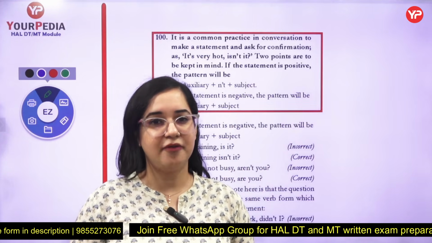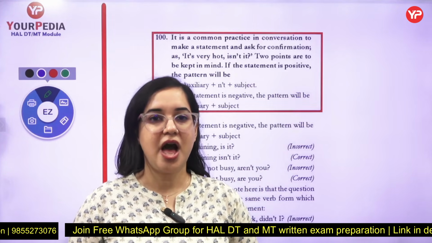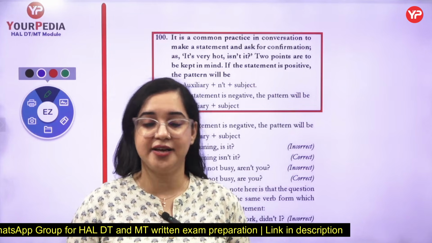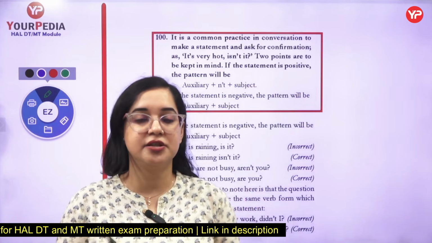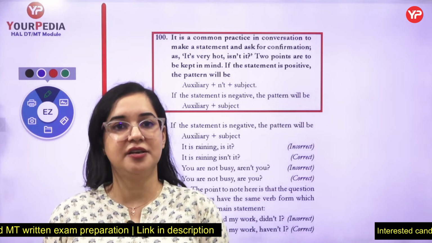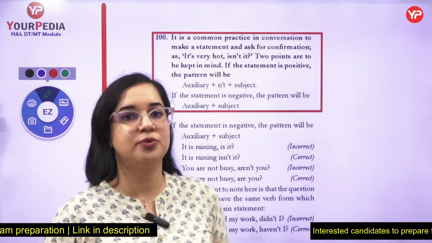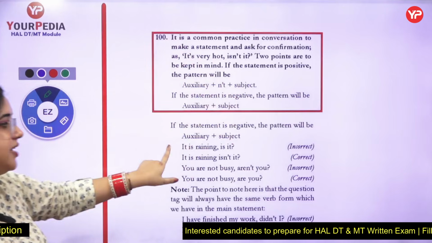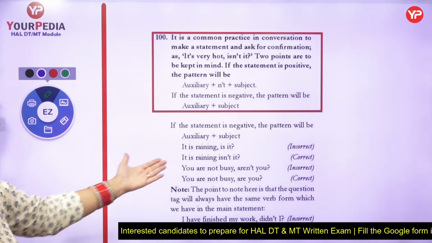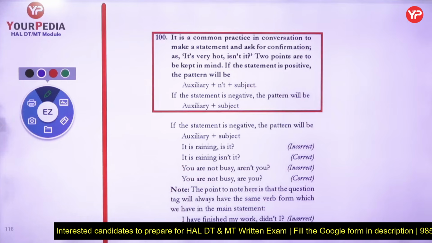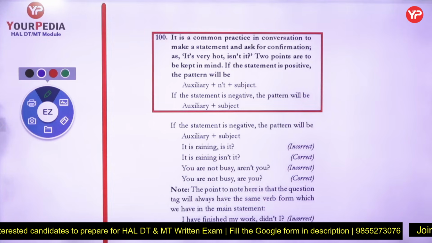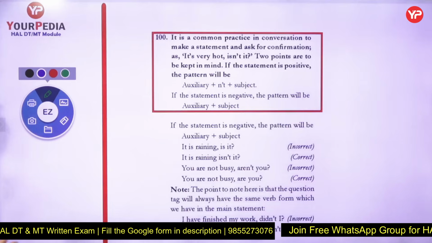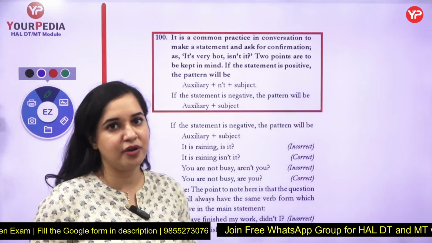If I say, you have studied, haven't you? You have learnt, haven't you? I have not learnt, have I? So that means whenever the statement is positive, the question tag will be negative. If the statement is negative, the tag will be positive. These are auxiliary plus not plus verb. These are the statements. It is raining, isn't it? It is not raining, is it? You are not busy, are you? You are busy, aren't you? So all these words, the opposites would be taken into consideration.